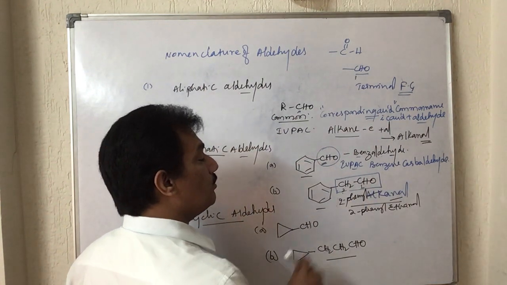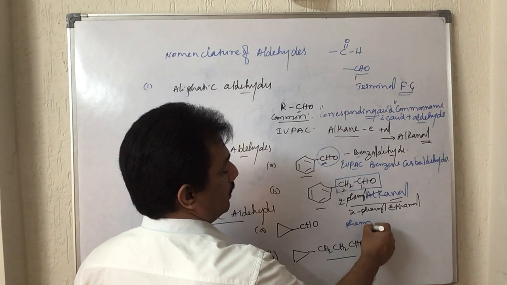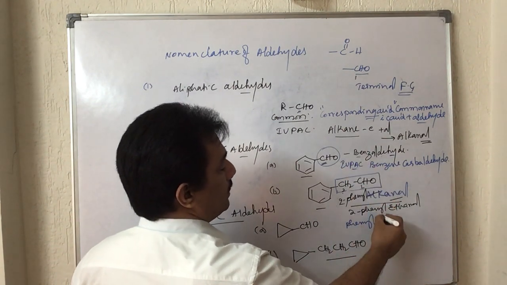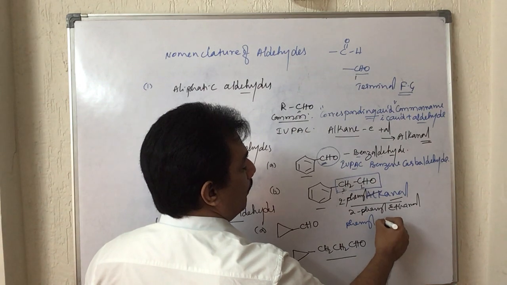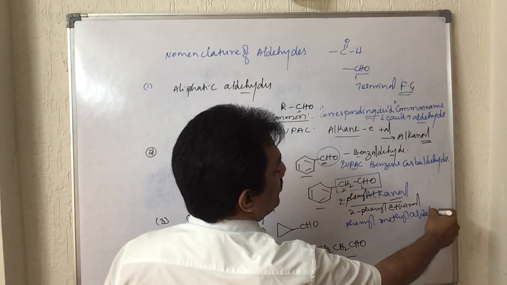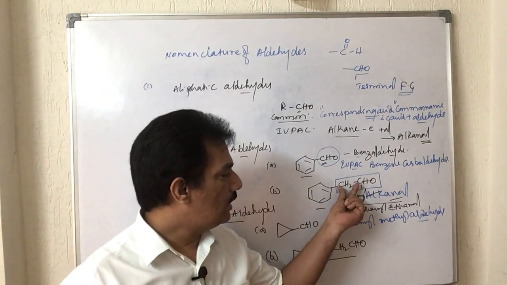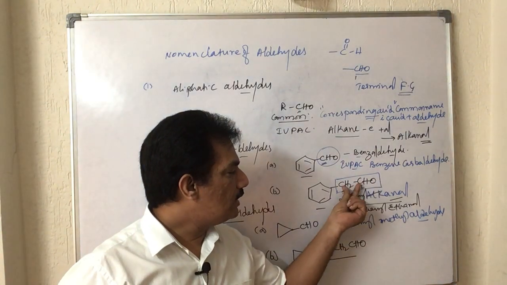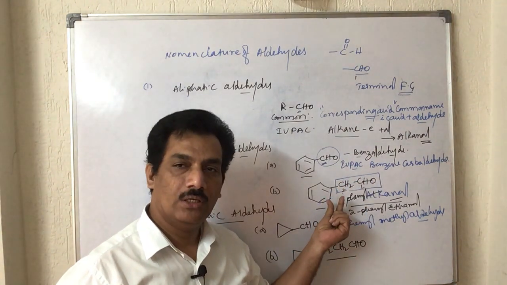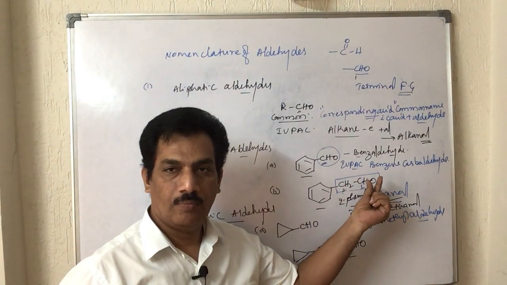In the common system, this is considered as phenyl methyl aldehyde, because it has methyl with aldehyde, and it also has the phenyl group on it, and thereby it is phenyl methyl aldehyde.